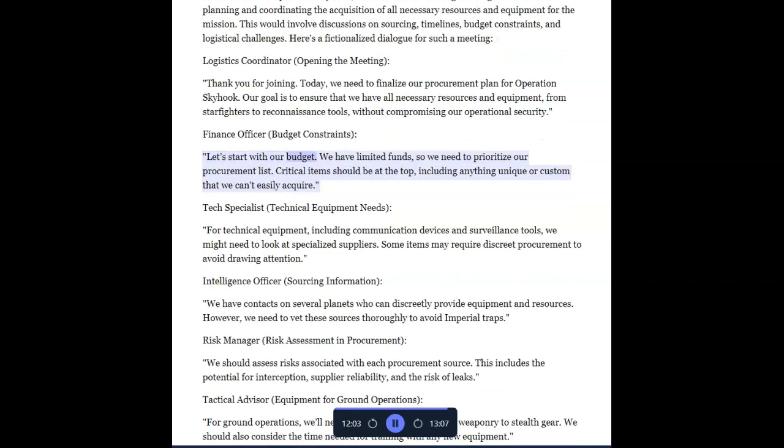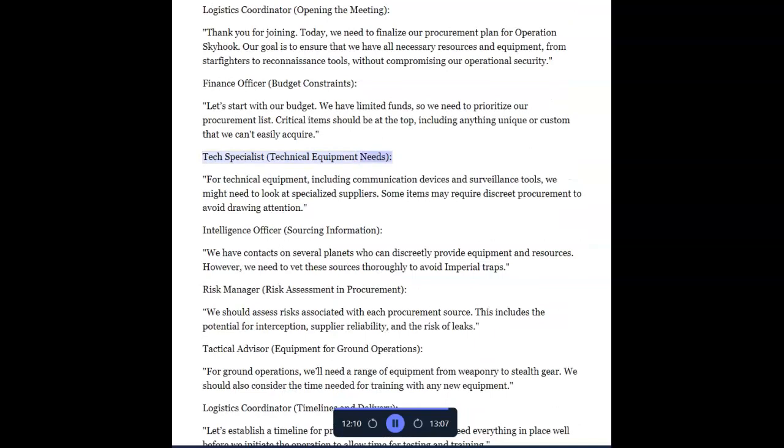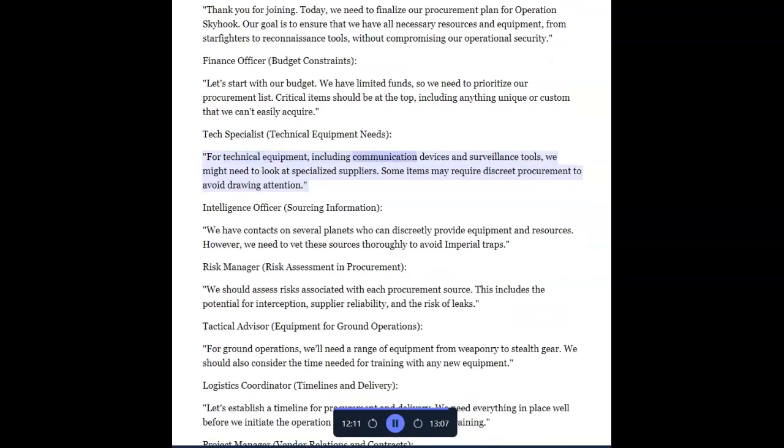Let's start with our budget. We have limited funds, so we need to prioritize our procurement list. Critical items should be at the top, including anything unique or custom that we can't easily acquire. Tech specialist, technical equipment needs. For technical equipment, including communication devices and surveillance tools, we might need to look at specialized suppliers. Some items may require discreet procurement to avoid drawing attention.